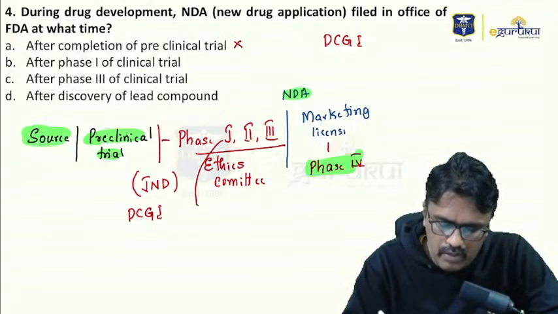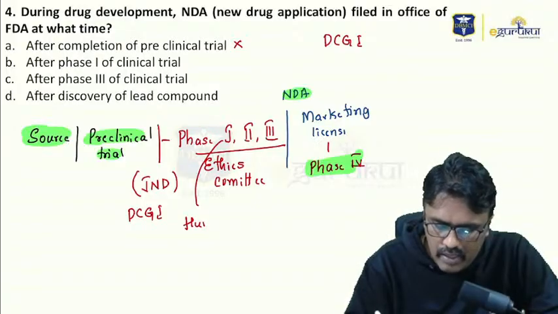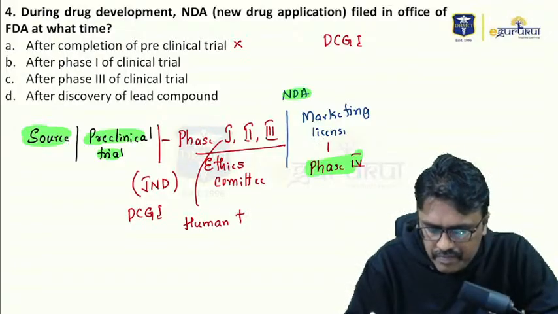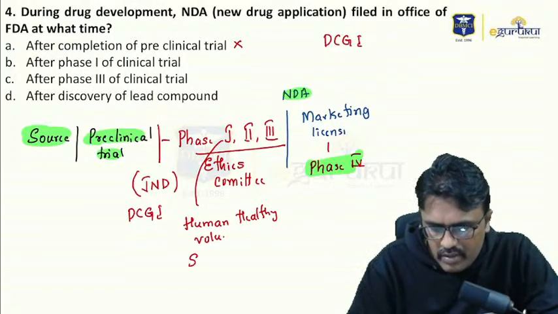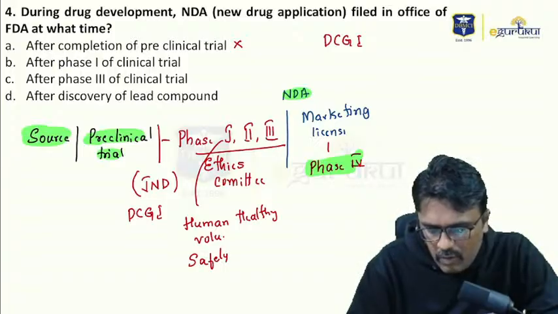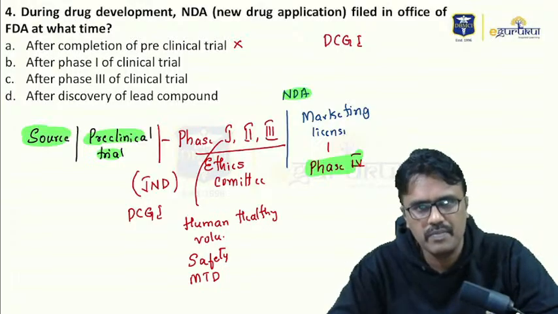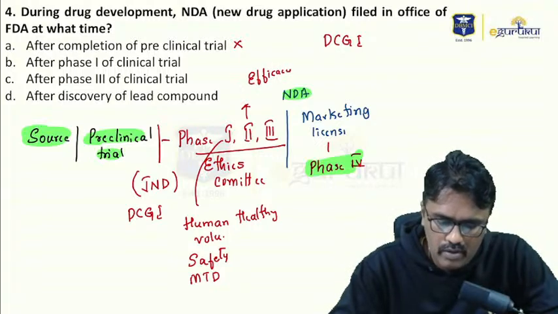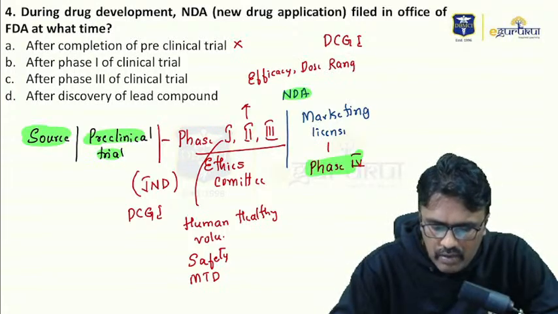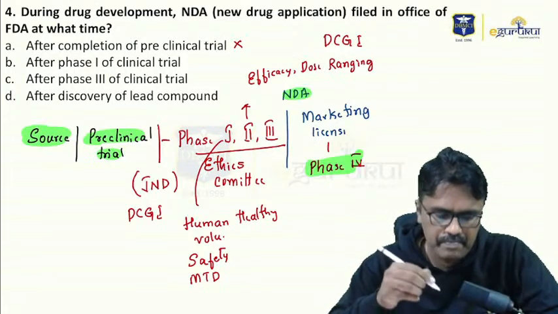And in phase 1, we involve human healthy volunteers. So human healthy volunteers are involved in phase 1 trial, and we mainly check for safety, whether drug is safe or not, and we check for maximum tolerated dose. What we do in phase 2 is we check for efficacy, and also we check for dose ranging. And maximum drug failure occurs in phase 2 trial.